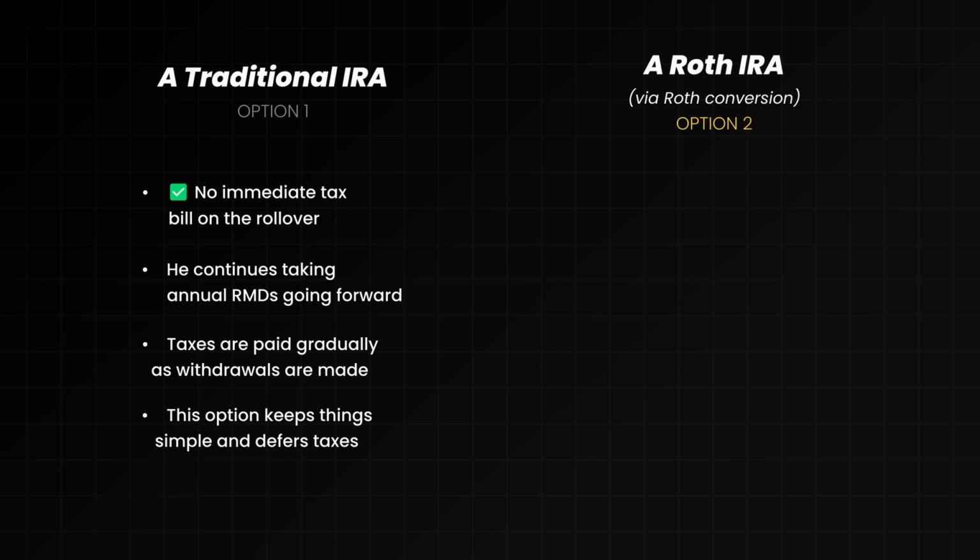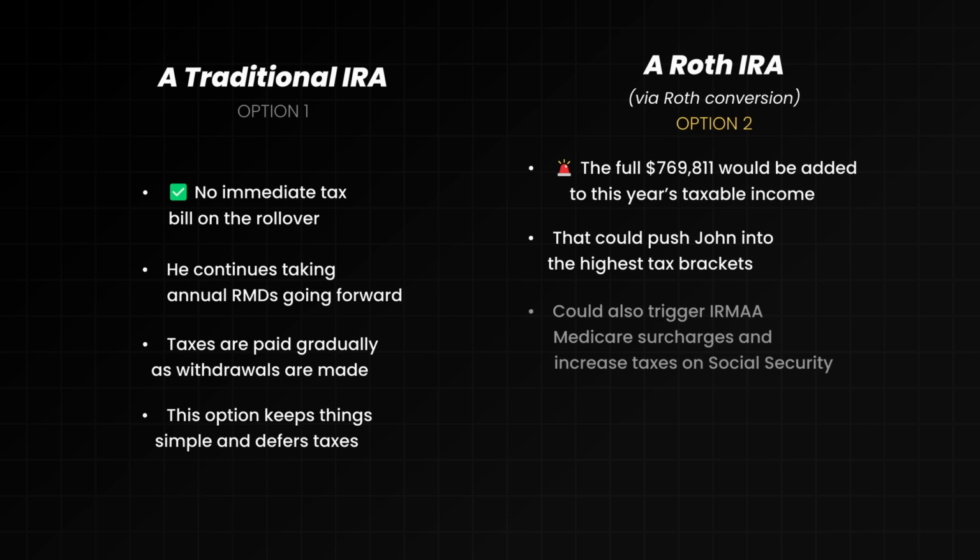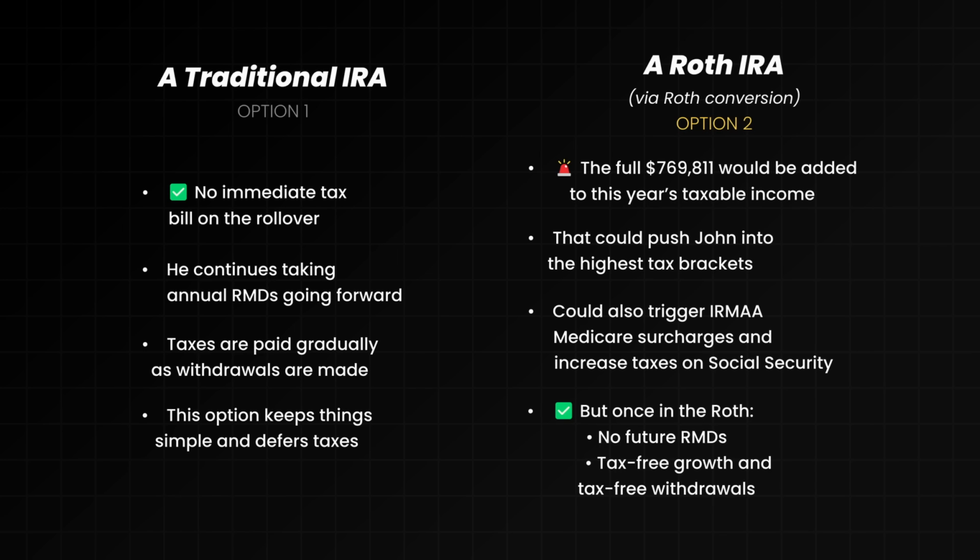Alternatively, John could do a Roth conversion. Now, theoretically, he could convert the entire amount, but if he did, this would be added to this year's taxable income and would likely push John into the highest tax brackets. It would also trigger IRMAA Medicare surcharges and increase the taxes on his Social Security. But once this money is in a Roth, no future RMDs would be required, and this money would grow tax-free, and any future withdrawals would be made tax-free.